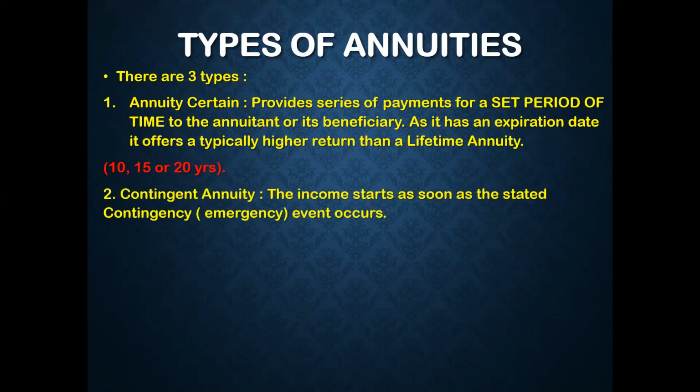Second, contingent annuity. Now, the word contingent you have come across while studying accounts as well. Contingencies means emergency situations or uncertain situations, situations you were not expecting, unexpected situations. So here the income or the payment starts as soon as the stated contingency or emergency event occurs.